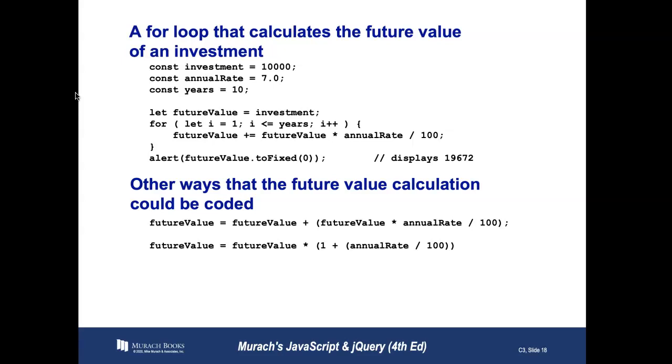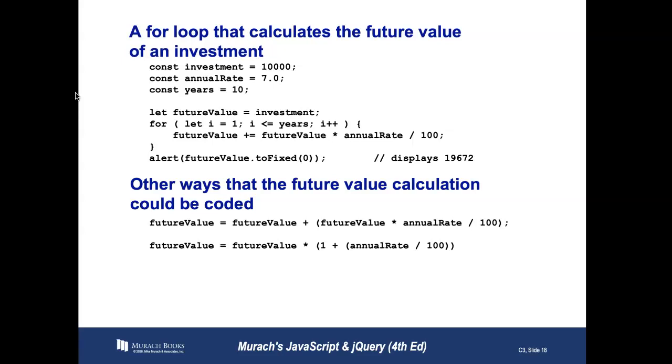So what I'm doing is creating a variable called future value that equals the investment, which is 10,000. And now I'm looping around the number of years that I have invested, in this case 10, and I'm concatenating the future value times the annual rate divided by 100.